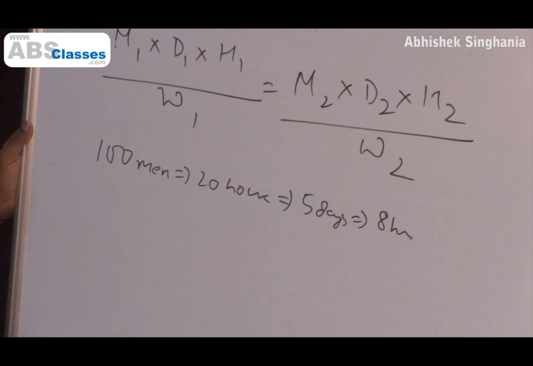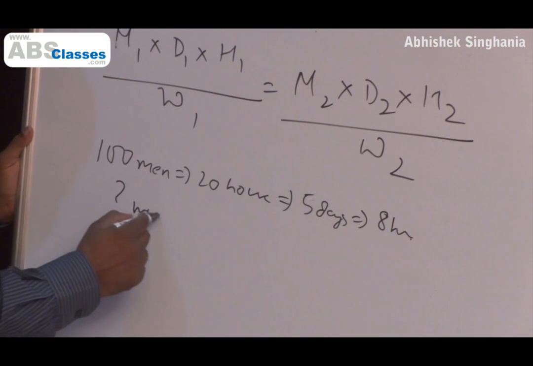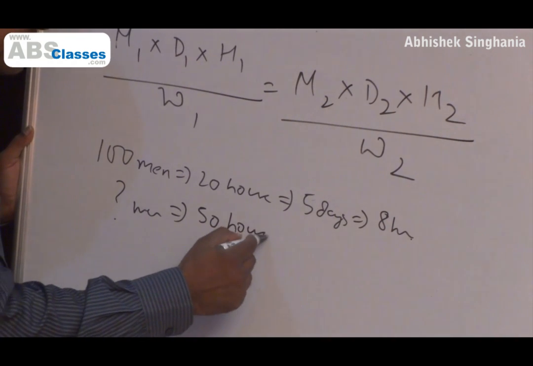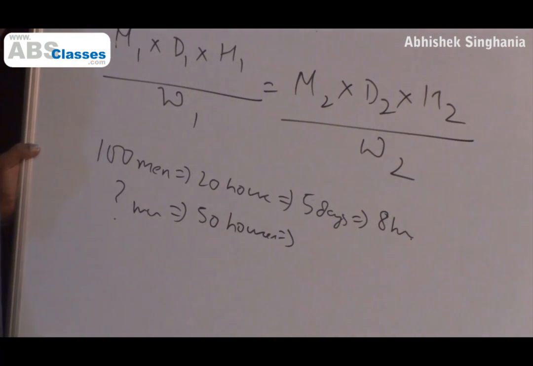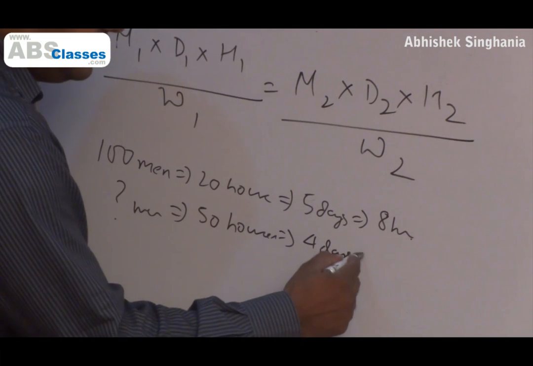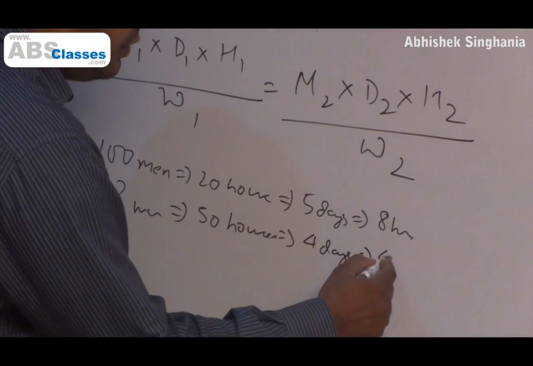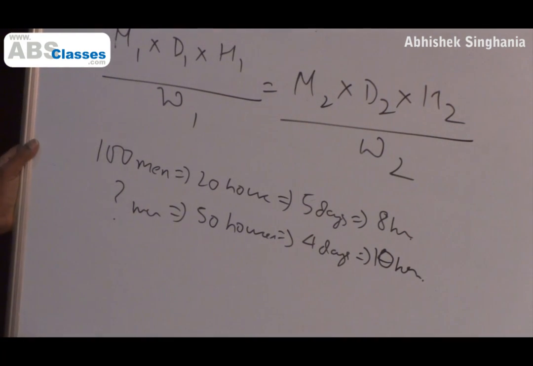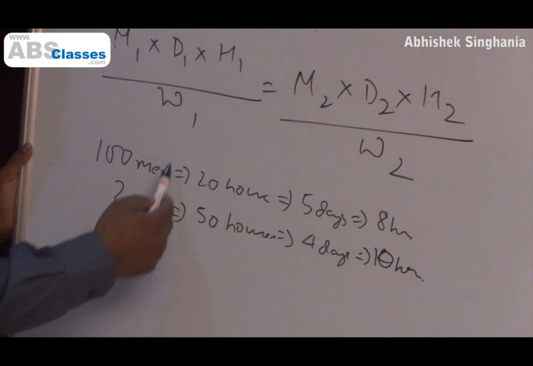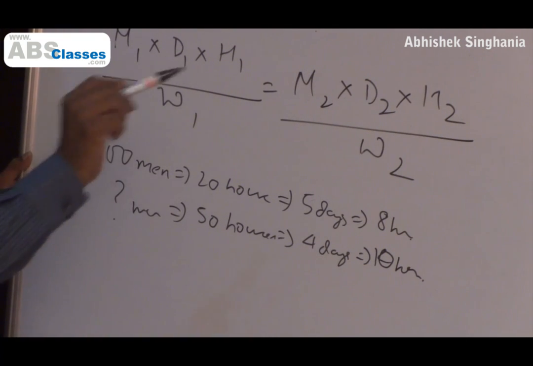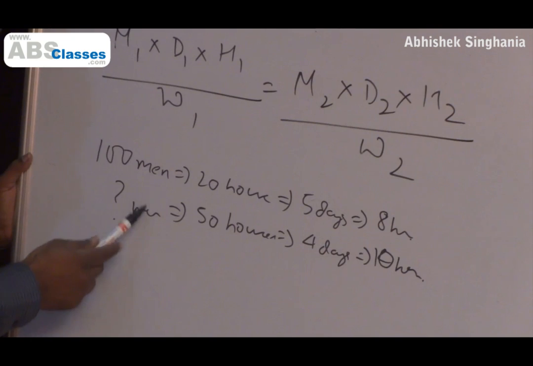Now the question is, how many men will complete 50 houses if we have only 4 days and we work for 10 hours every day? So what I am proposing is that you form two equations based on these two cases and equate them, because the overall context is the same and each man has the same efficiency.